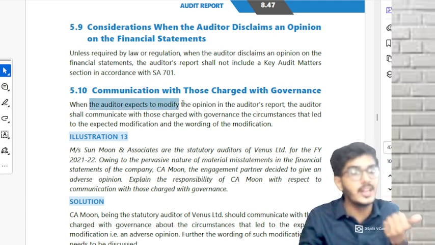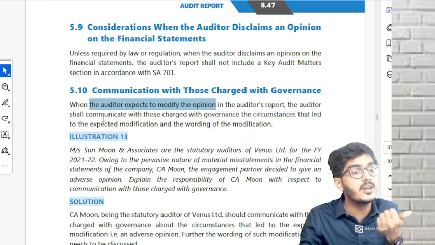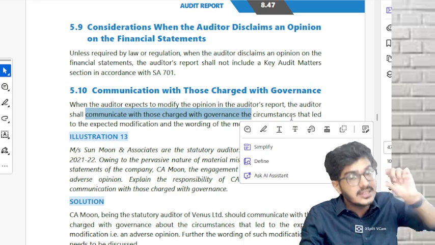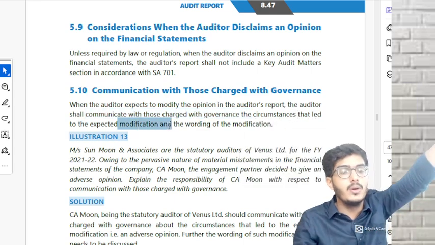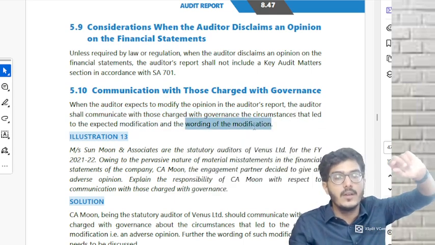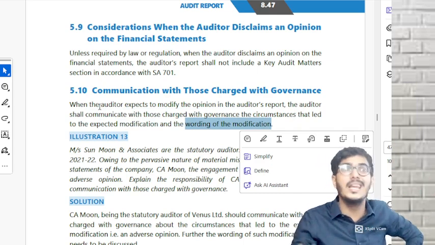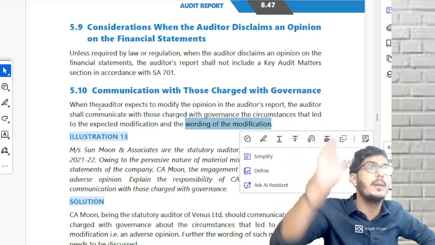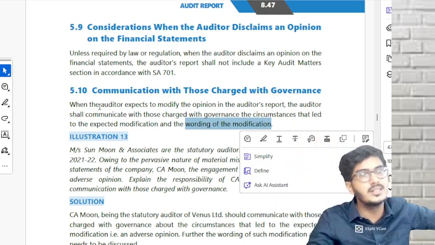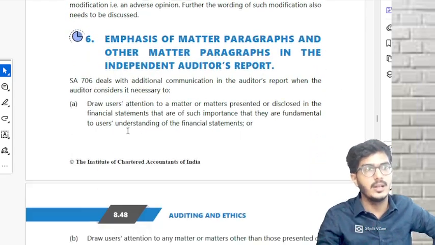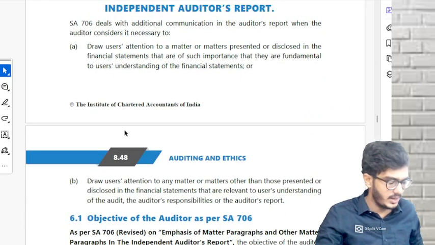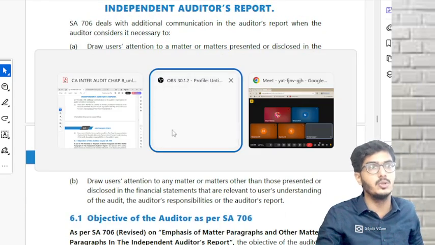So whenever the auditor expects to modify the opinion, the auditor shall first communicate with the TCWG the circumstances which led to the expected modification and also the wording of the modification. Directly do not give the modified report. Please first communicate the reasons for modification. Any doubts till here? Sure. SA 705 is damn important. Please do not skip it.